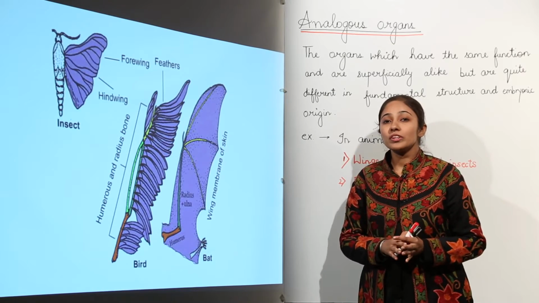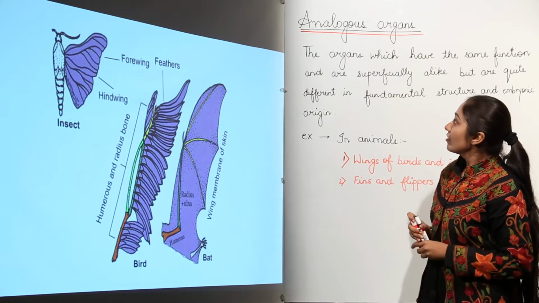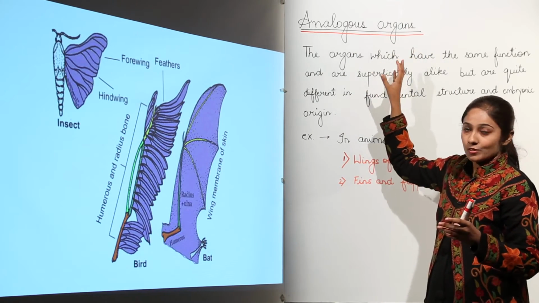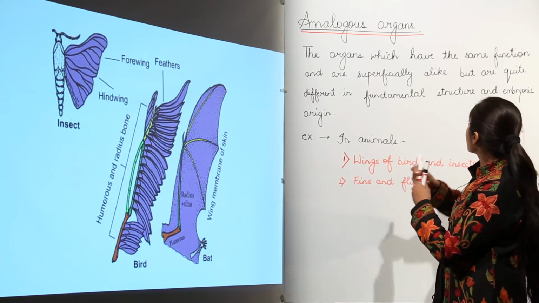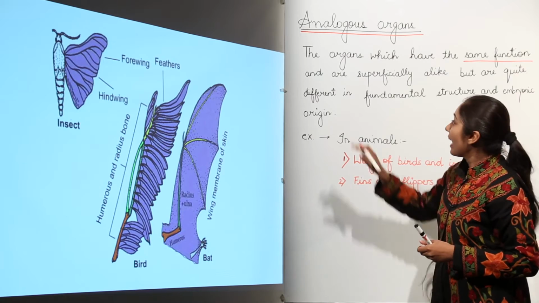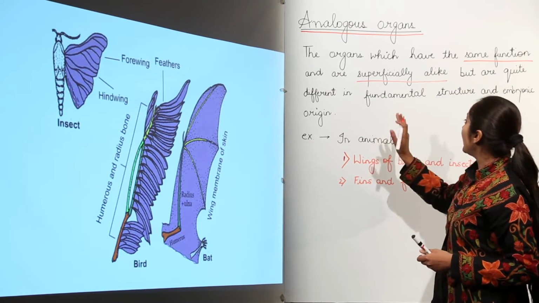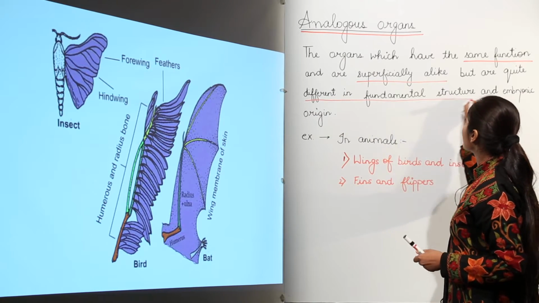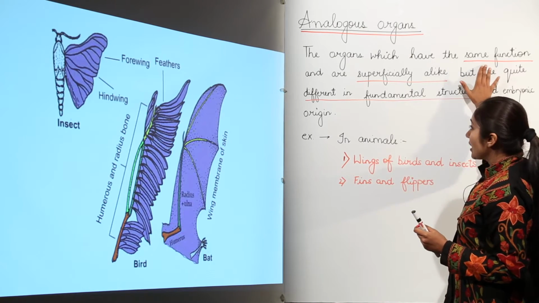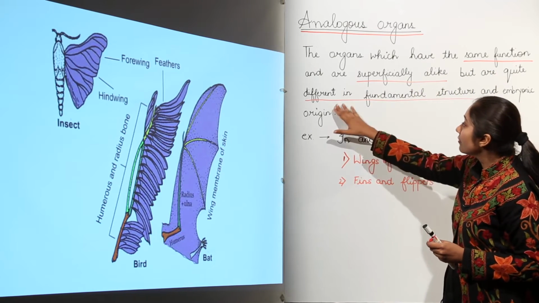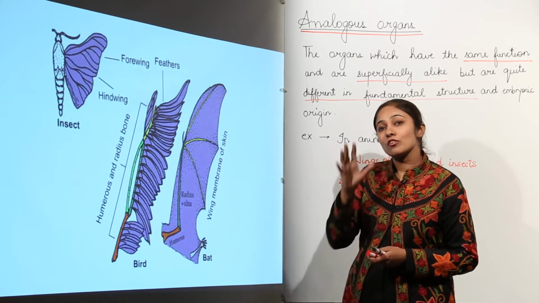Now let us move on to the next evidence of evolution, that is analogous organs. When we say analogous organs, what does it mean? The organs which have the same function and are superficially alike but are quite different in fundamental structure. So you can make out the keywords in this definition: same function, superficially alike, different in fundamental structure. This is simply the opposite of homologous organs.